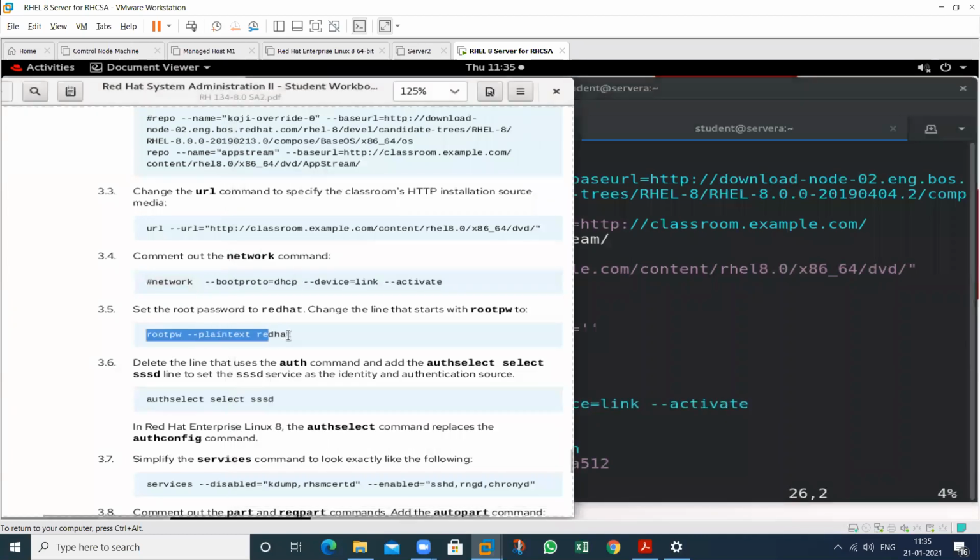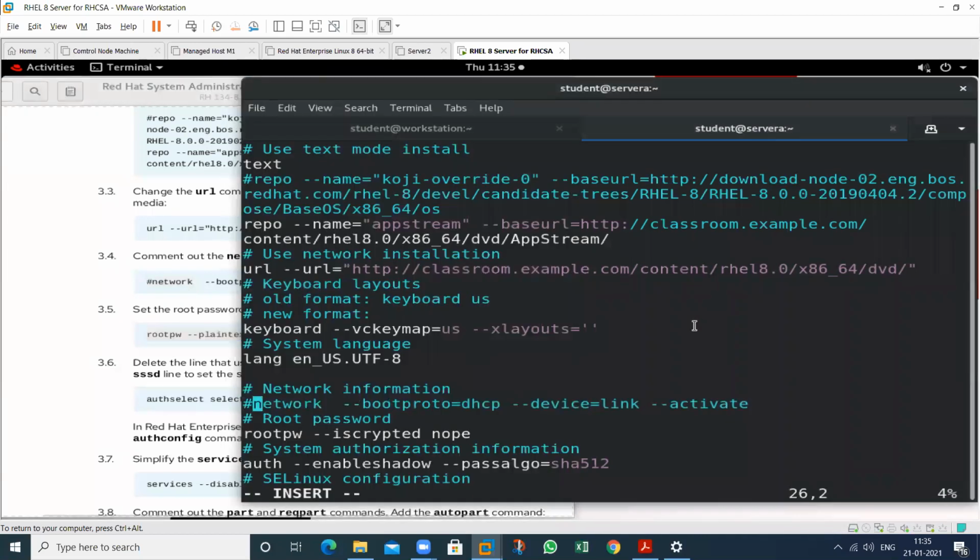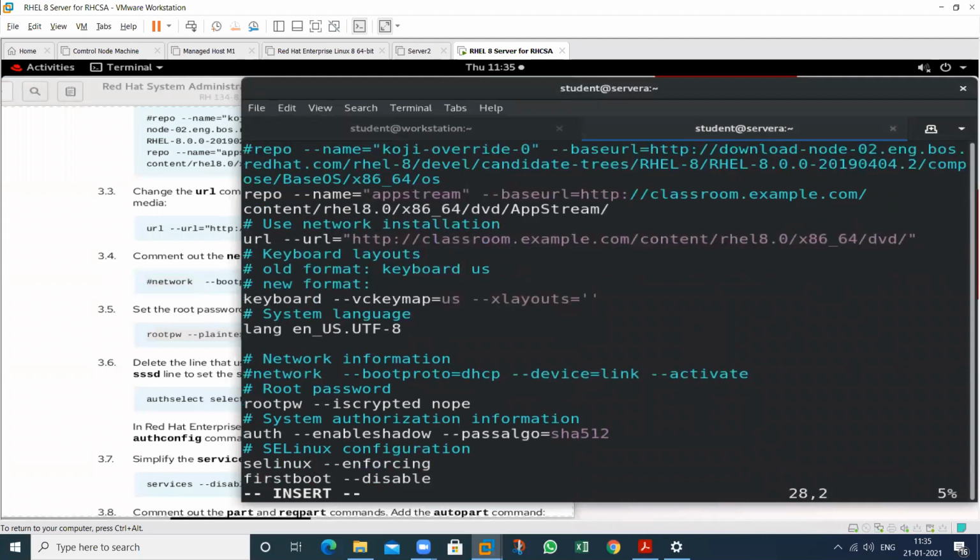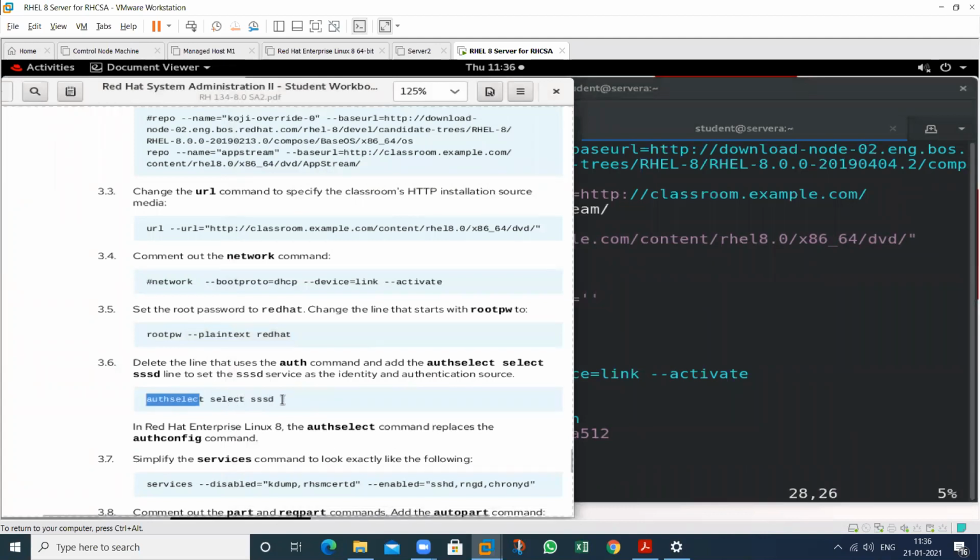So see, provide the root password, that is redhat. So where is the root password information? This one. So in this, just type --plaintext redhat. So this one you have to write. Then what is the next procedure? That is auth, select authselect.